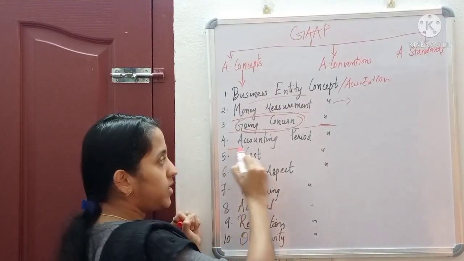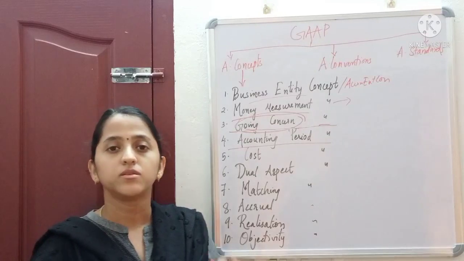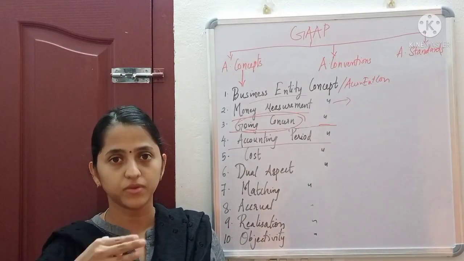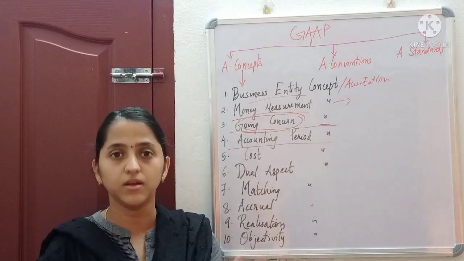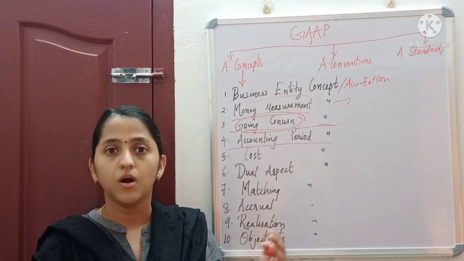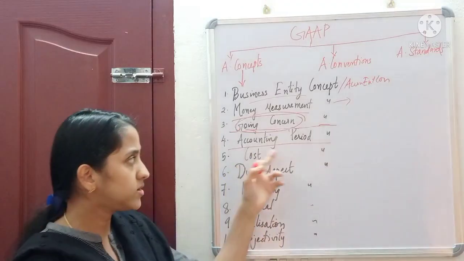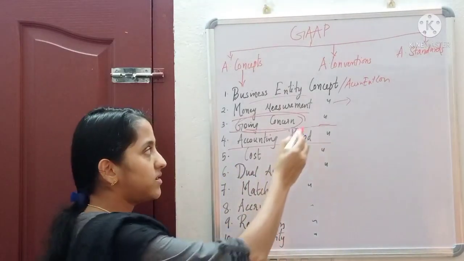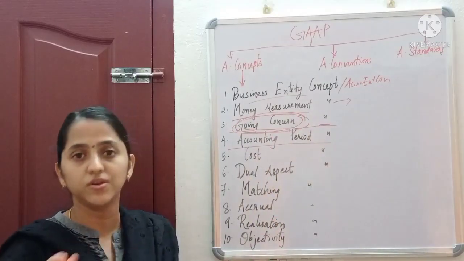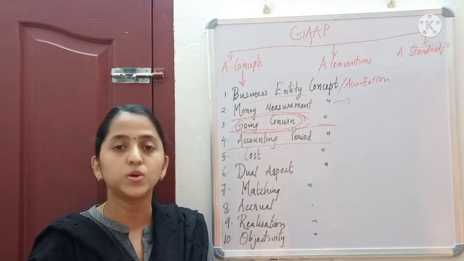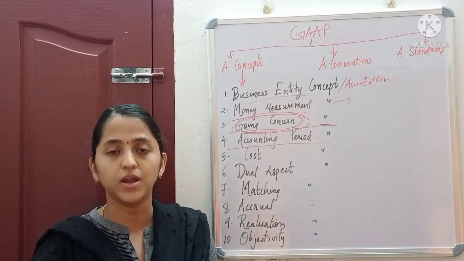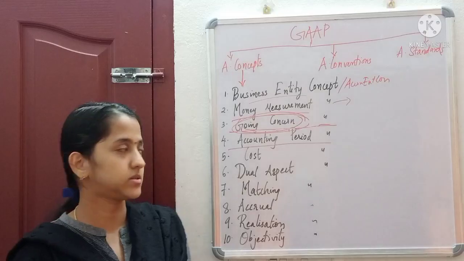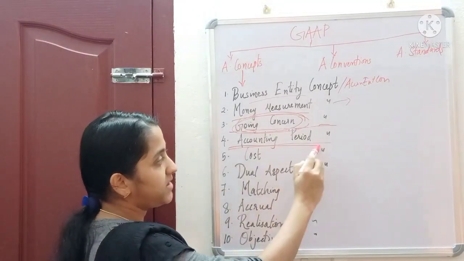That is what accounting period concept says. That means we have to split the period accordingly. It can be either a year or half a year or like that. According to our convenience, we can divide the going concern entity into different periods in order to ascertain or find out the profit, loss and the position of the business. That is what is accounting period concept.